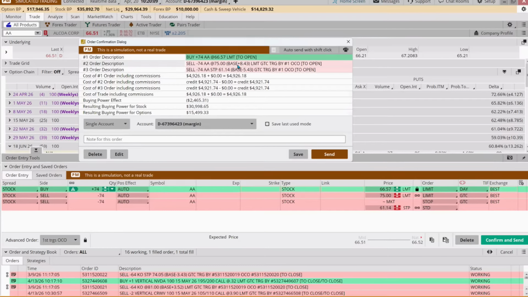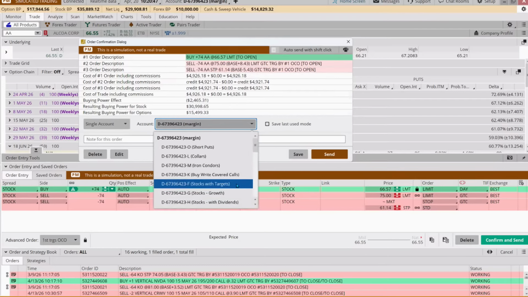So, if it hits our goal, we're up $8.43 a share. If it hits our stop, and there's no guarantee, if it gaps up or gaps down, we could be out at a higher level, yay us, or out at a lower level, boo-hoo. But that could happen. We're down $5.43 a share. So we can risk up to 500, maybe 550. 543 times 75, it's $407. So even if it gapped down and we got out a little lower, we won't have blown up the account.